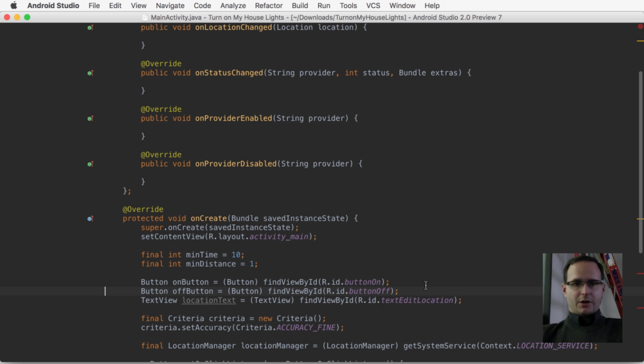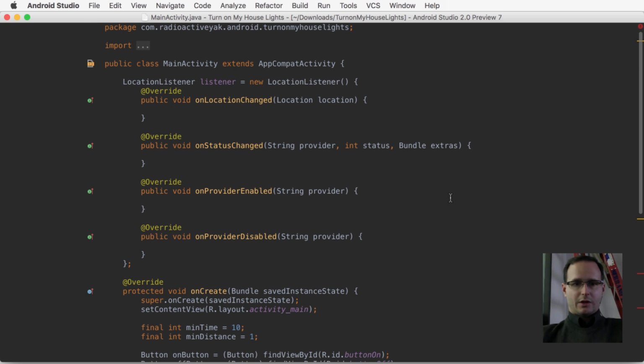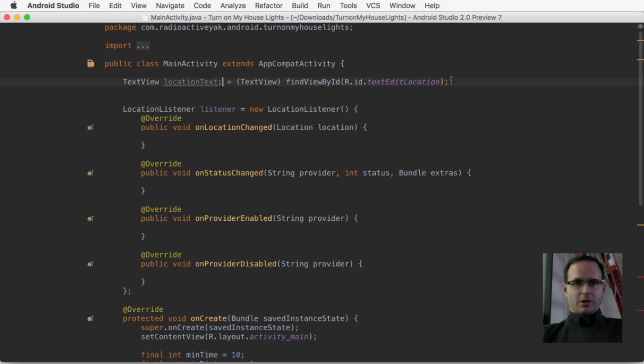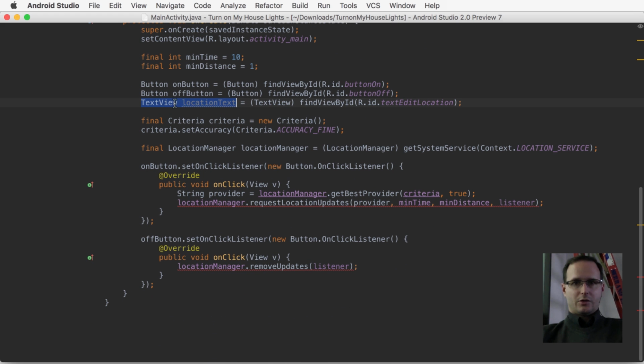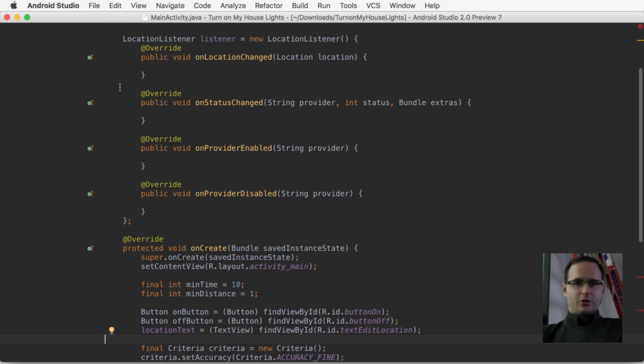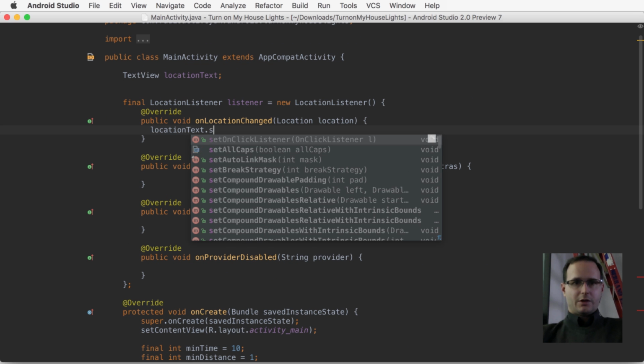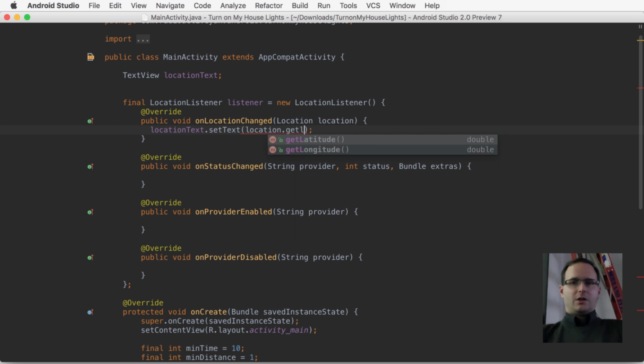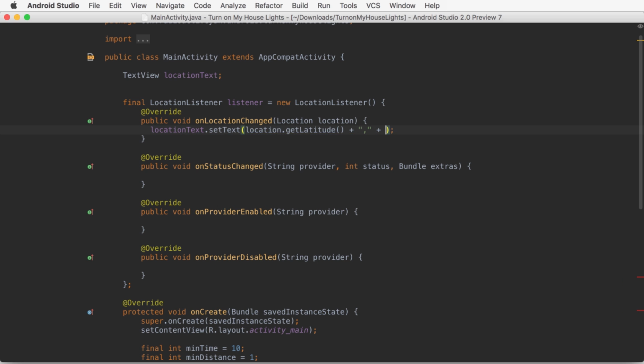So at this point we're going to need to have our text view have a scope that we can actually access here. So let's bring it outside of our onCreate. And on location changed, we're going to set our location text. Eventually we're going to want to update this. For now, we just want to see it updating as the location changes come in.